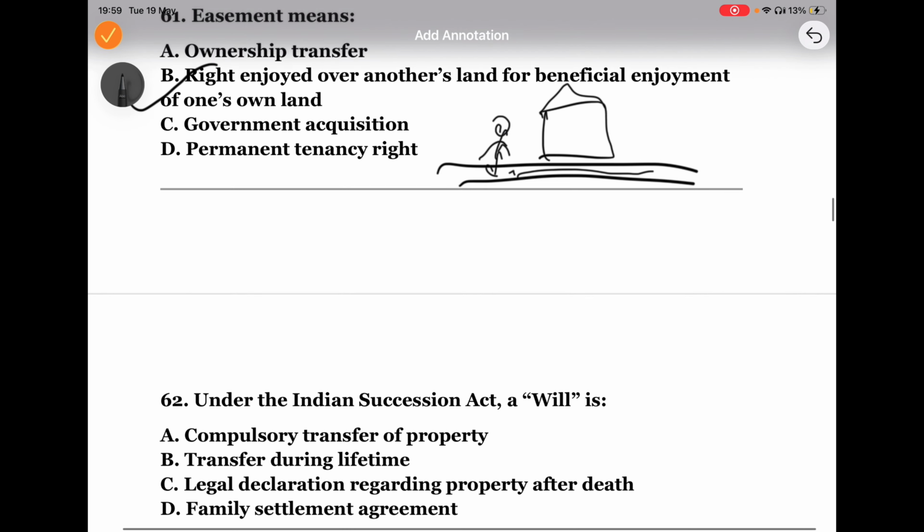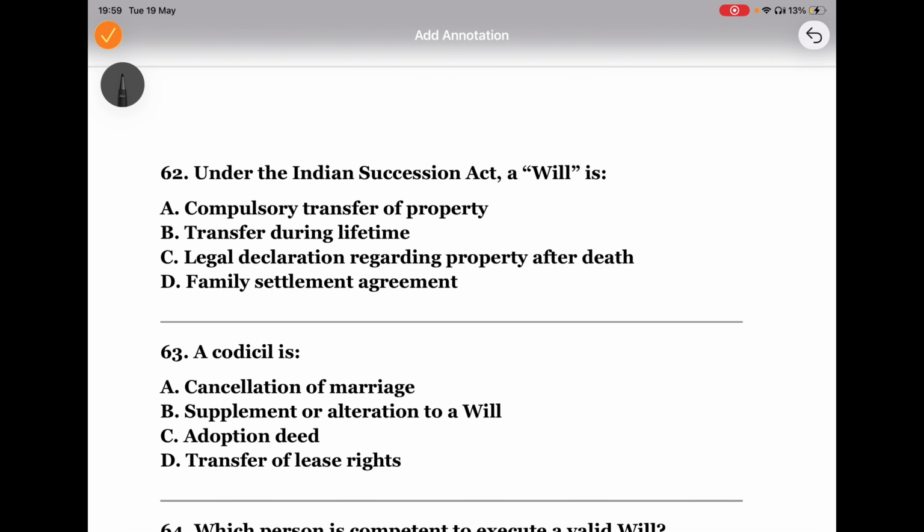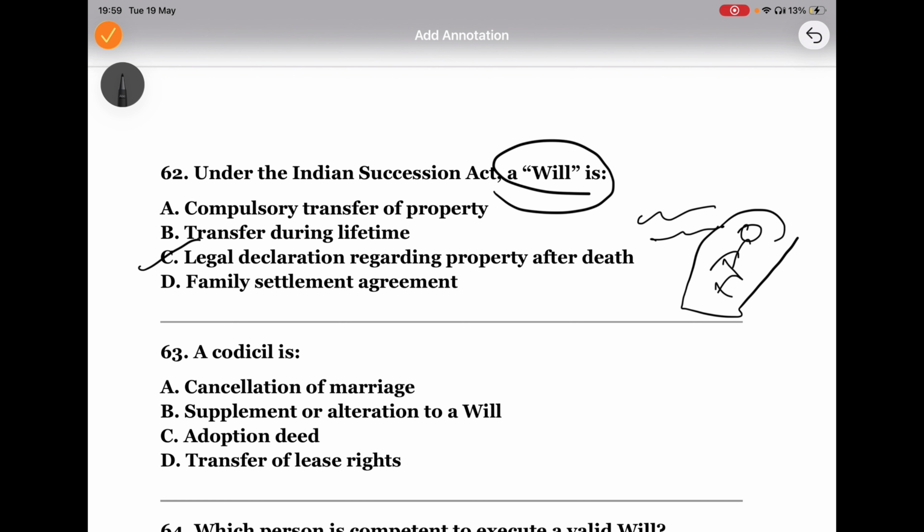Now, what is a will? The answer is the legal declaration regarding property after death. A will is a legal document where a person clearly writes how his property should be distributed after his death. So it only operates after death. The person making the will is called the testator. Now the answer is C.